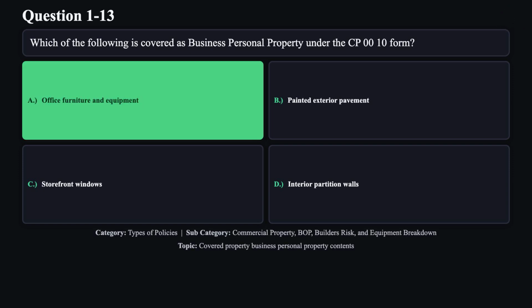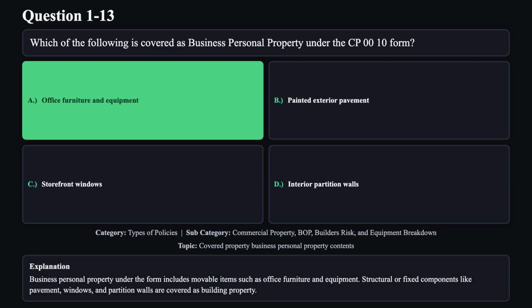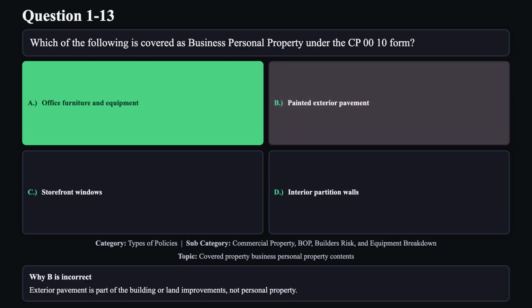The correct answer is A. Business personal property under the form includes movable items such as office furniture and equipment. Structural or fixed components like pavement, windows, and partition walls are covered as building property. Reason B is not correct. Exterior pavement is part of the building or land improvements, not personal property.